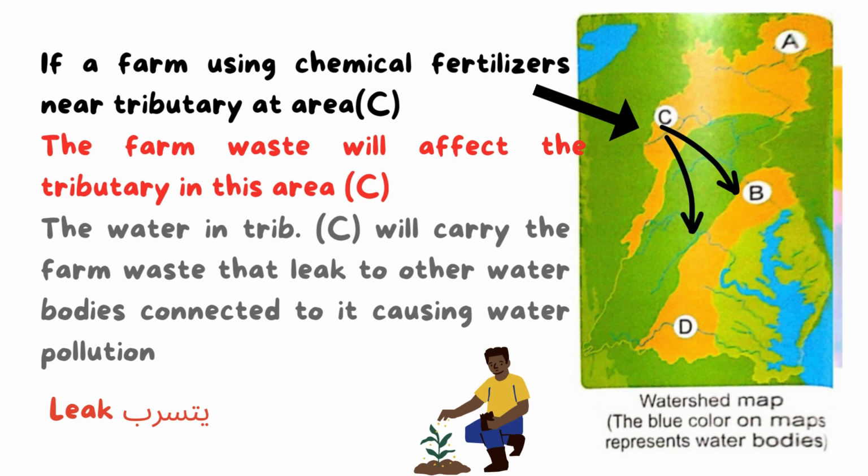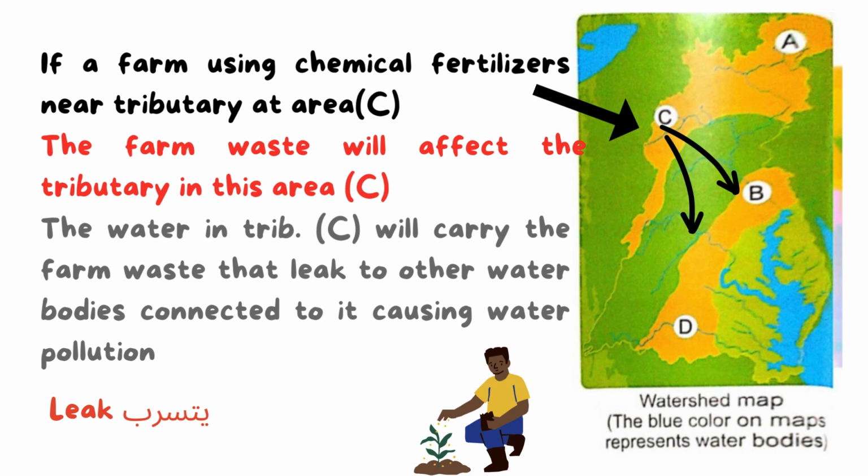Also, if a farm uses chemical fertilizers near tributary at area C. So you know the chemical fertilizers that farmers put for the plants to make them grow well, and to kill insects.